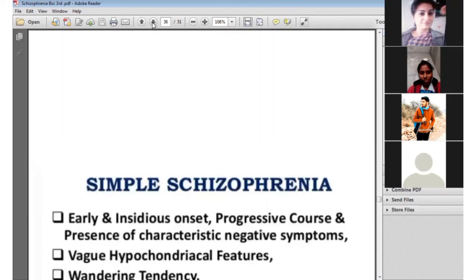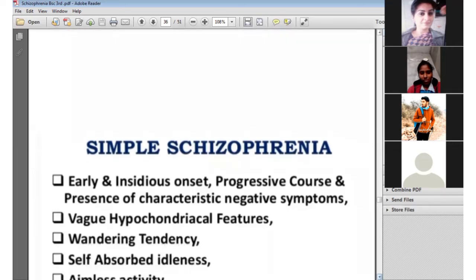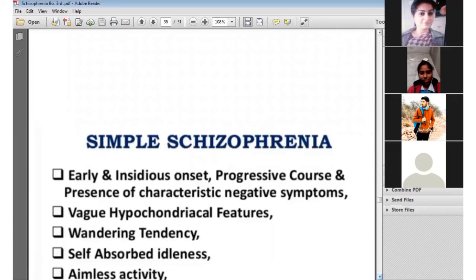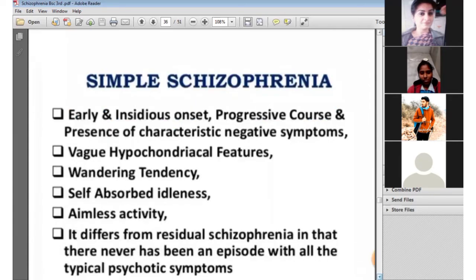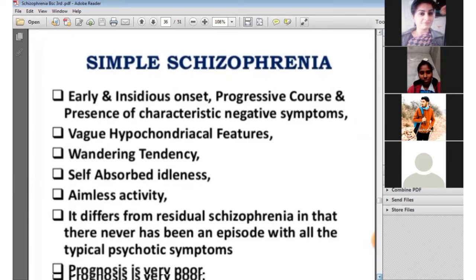Next type of schizophrenia is simple schizophrenia. In simple schizophrenia, the person shows various types of reactions like early and insidious onset, progressive course, and presence of characteristic negative symptoms, vague hypochondriacal features, wandering tendency, self-absorbed idleness, aimless activity.